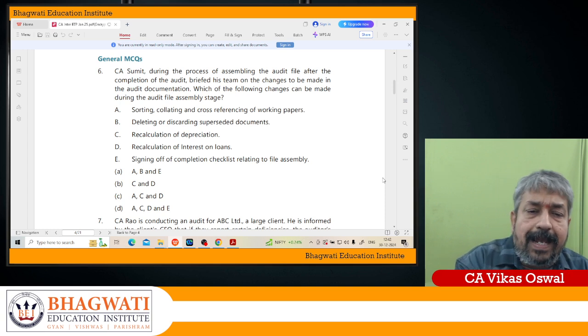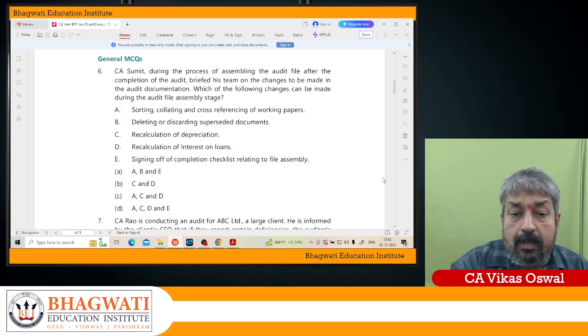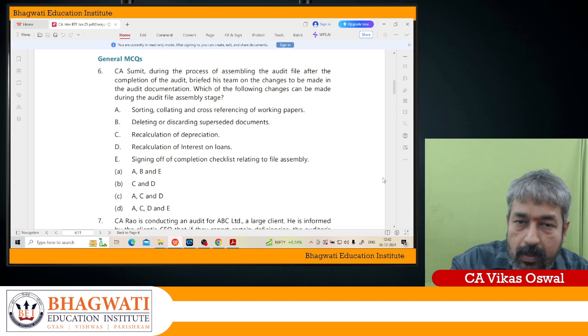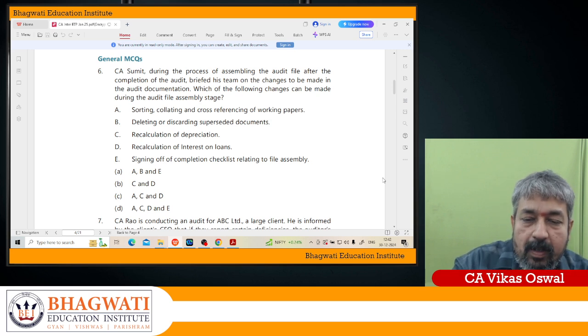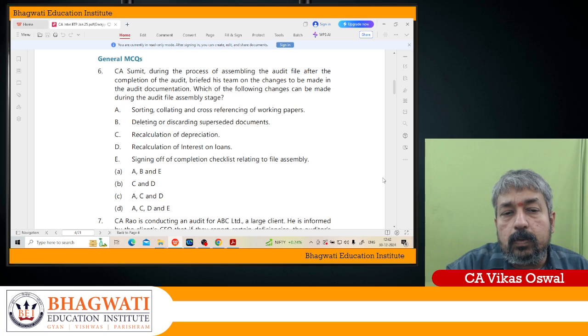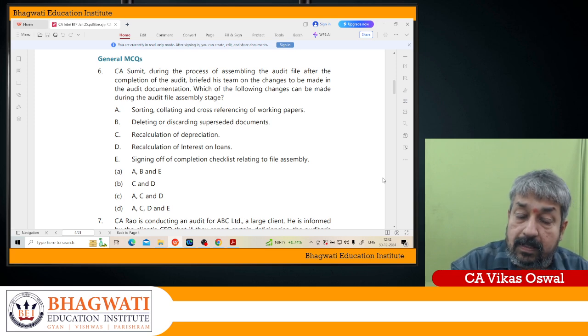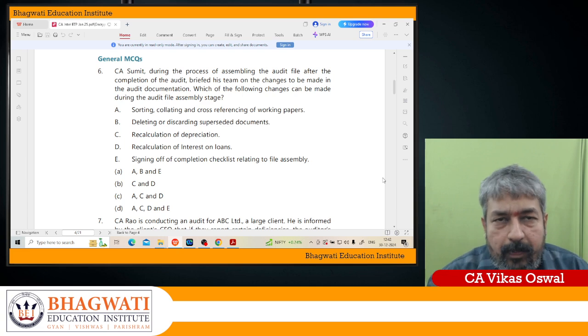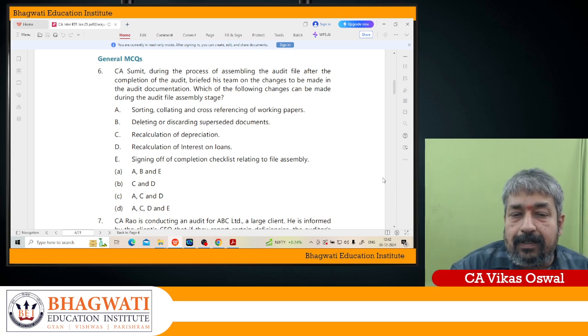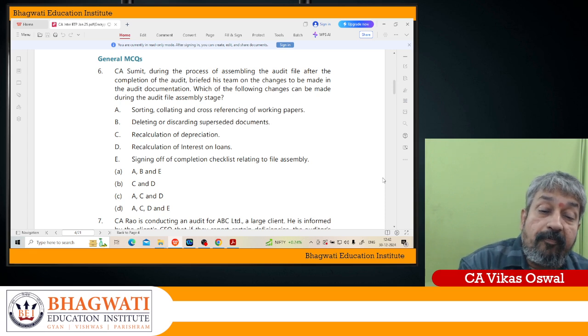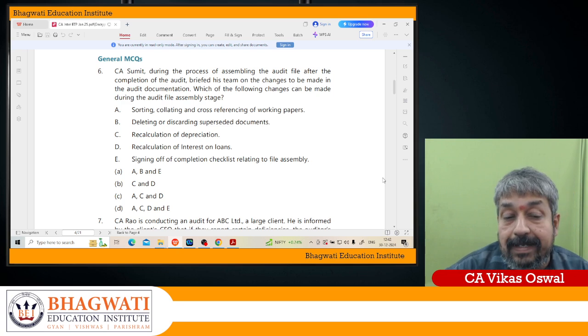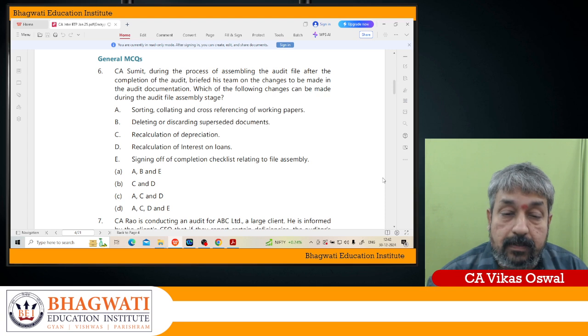Deleting or discarding the superseded document means, like say, any duplicate copy you are updating. Okay, recalculation of depreciation, recalculation of interest on loans, signing of a completion checklist relating to file assembly. So sorting, collating, cross-referencing, this you can do. Deleting or discarding superseded documents, this also you can do. Means you are removing a duplicate copy of the papers. Recalculation of both interest and depreciation is not permitted.